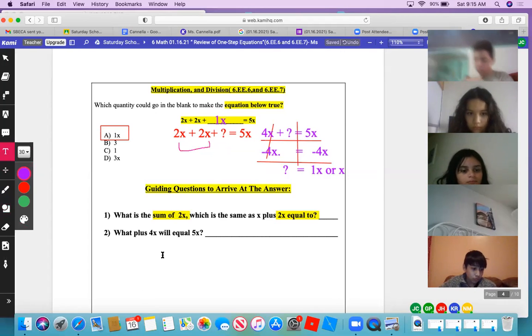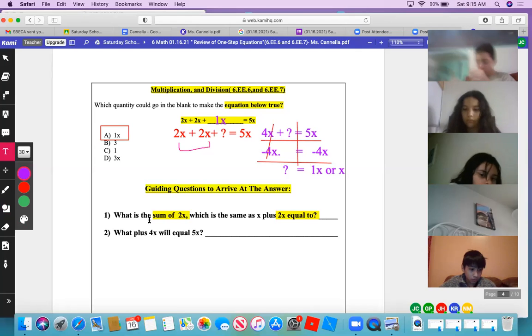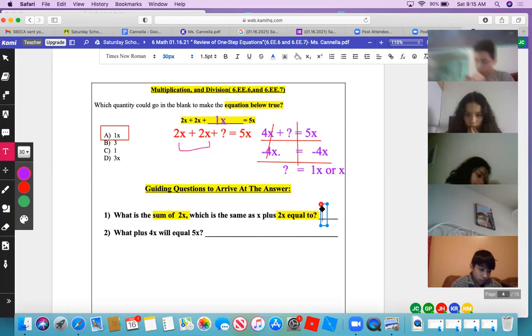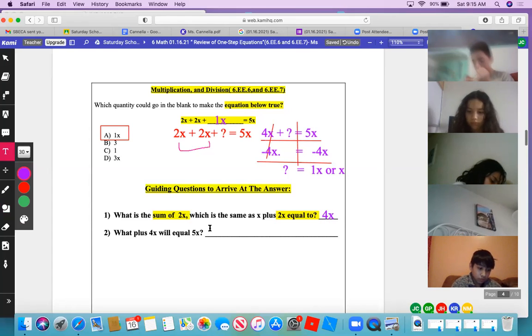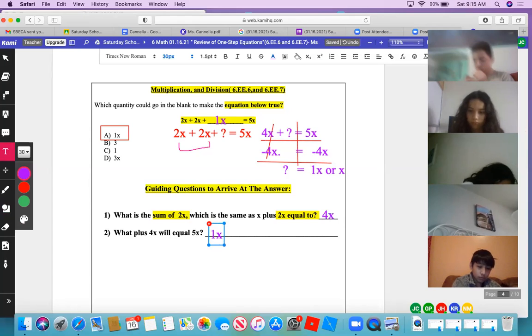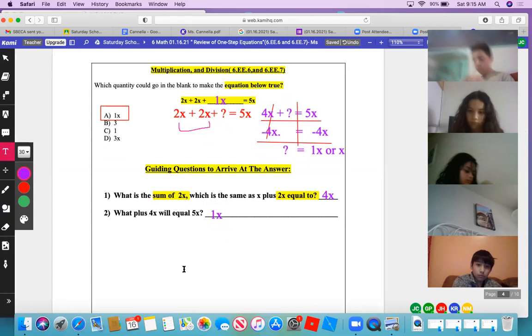Okay. So now answer guiding question 1. You already did it. It says, what is the sum of 2x, which is the same as x plus 2x? So what is 2x plus 2x? That's what that's saying. It's 4x. And then what plus 4x equals 5x? 4x plus 1x. Okay. Does everyone see how we got that? Does anyone have any questions? Now's the time to ask.